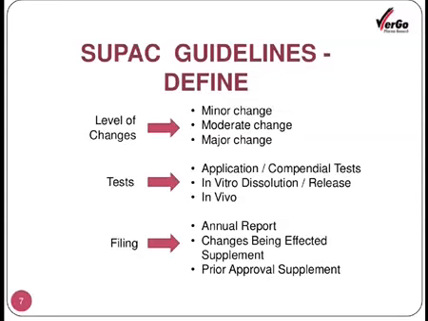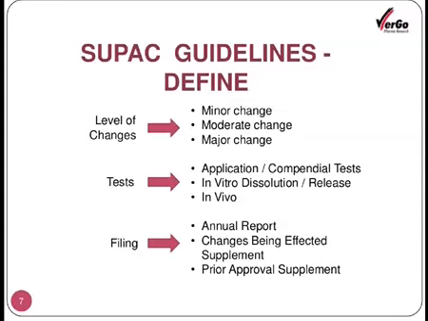Then how should the filing be? In what terms does the information have to be given to the FDA? For that, the sponsor of that new product or generic product requires to file the annual report, and also to inform the changes being effected in the form of supplements.